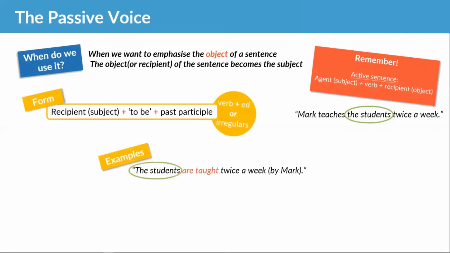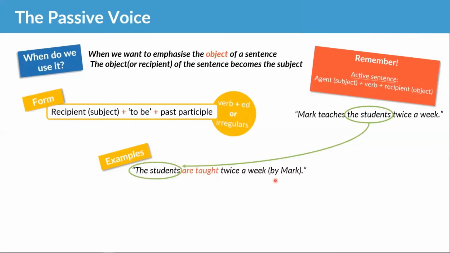Now look, the students, the recipient, has become the subject. So the students are taught twice a week. Now, taught is the past participle of teach.